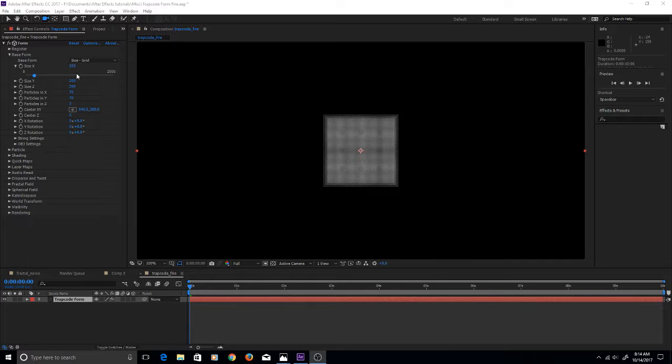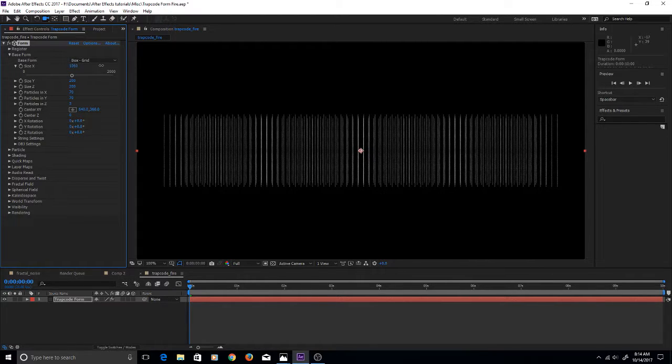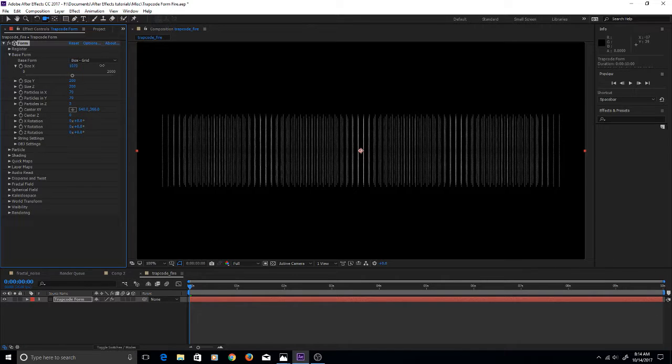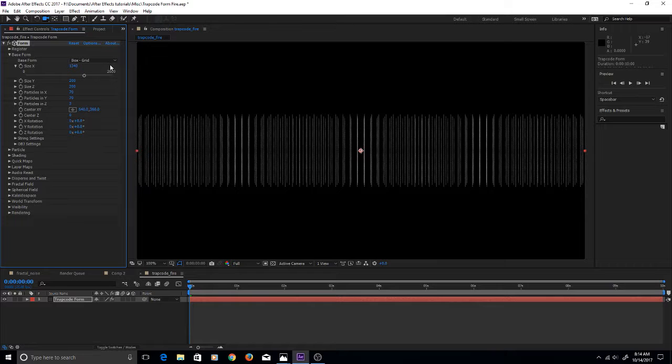And what will happen if we don't make it slightly larger than the frame is that plane of particles is going to shrink, and we're going to have black areas all around the outside. So let's crank up this base form so it's just a little bit wider. We'll go for something around 1340. That sounds like a good number. That should give us lots of room at the edges of the comp so that the screen is full.